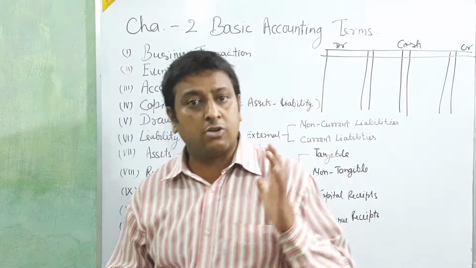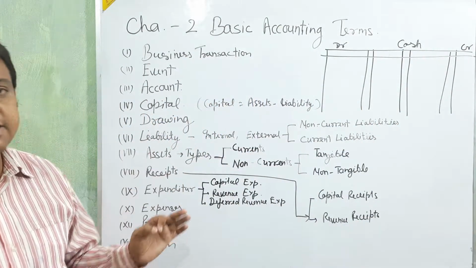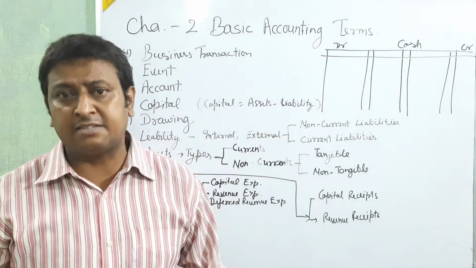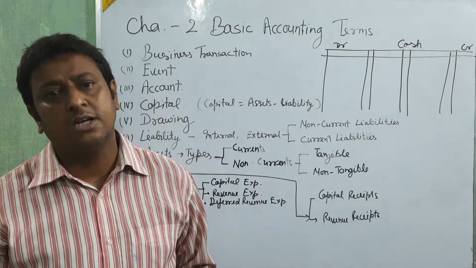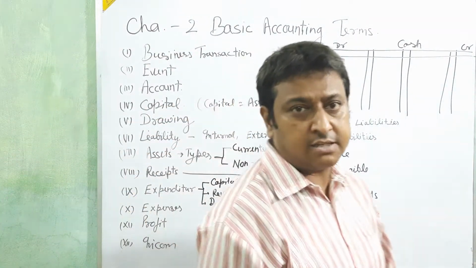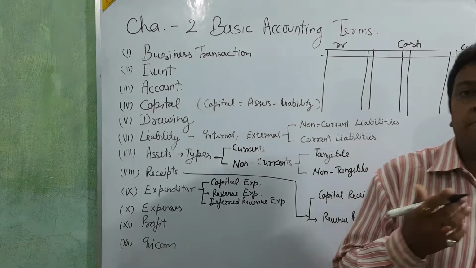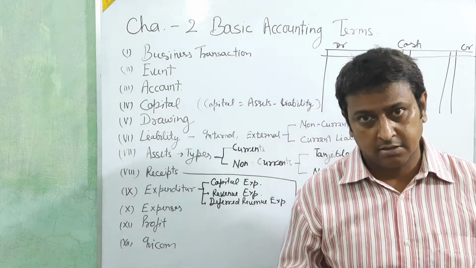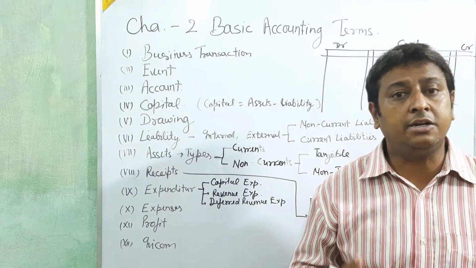The direct definition: when the businessman withdraws goods or cash from his business for his personal use, that is called drawing. Like that, if you have a business and you take some goods from it for your family use, that is called drawing.